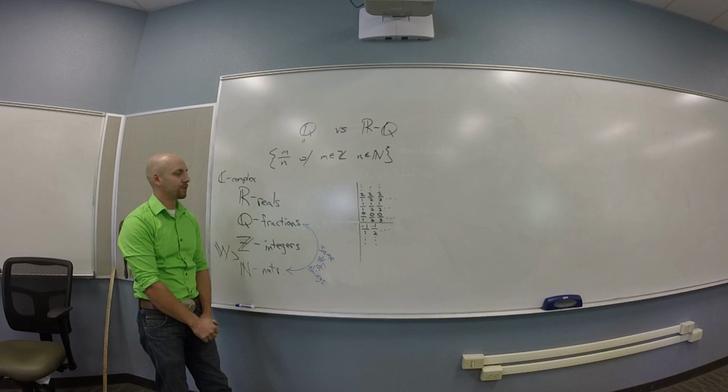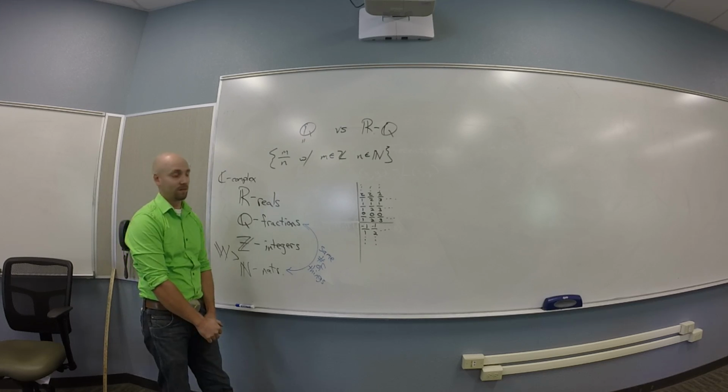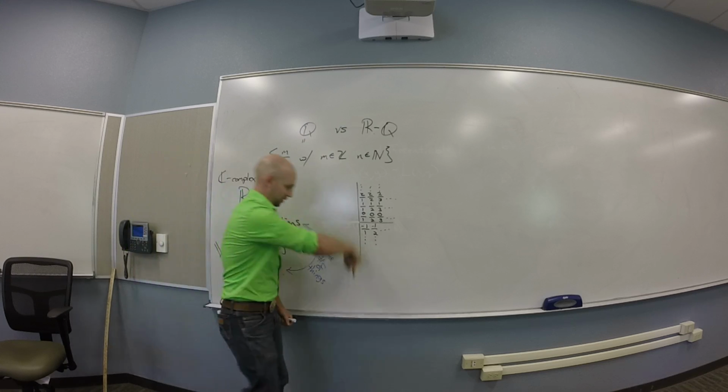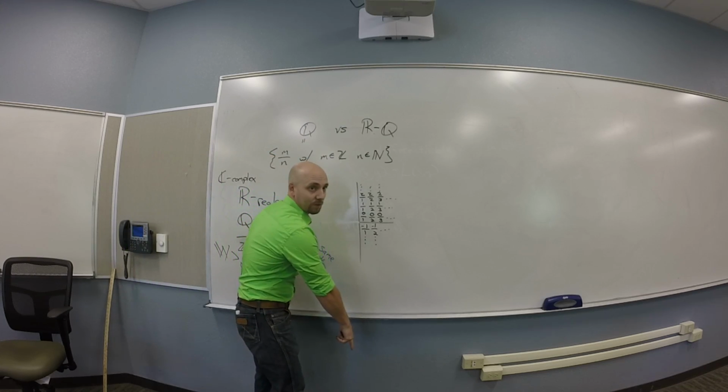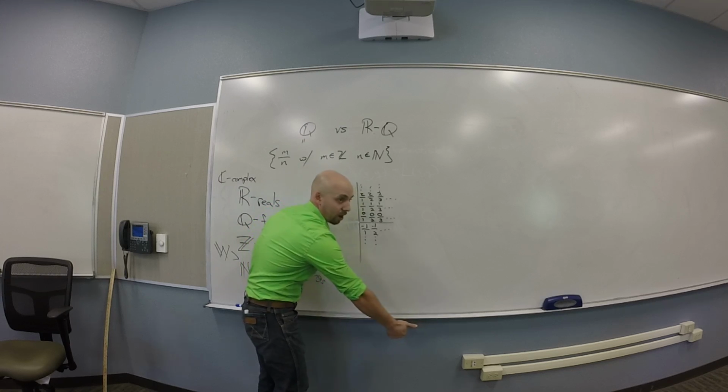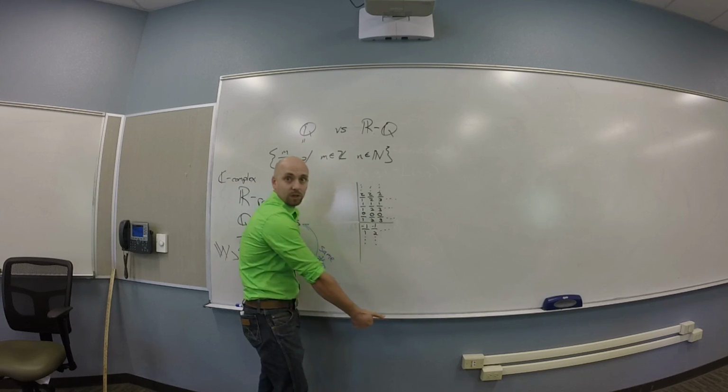Where's negative 37 over 3 going to be in that picture? Just down a bit to the right. So I need to go down to the negative 37 row, and then across to the 3 column. You guys all see that?